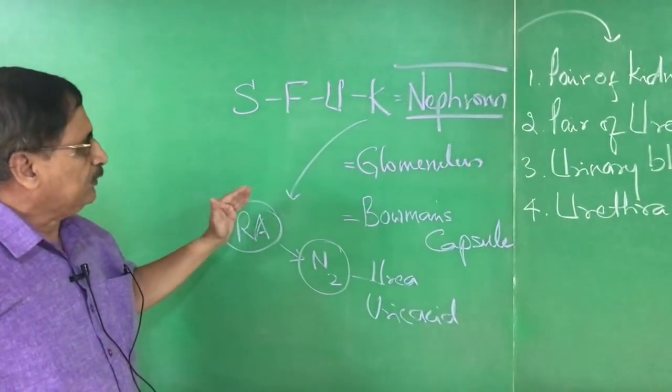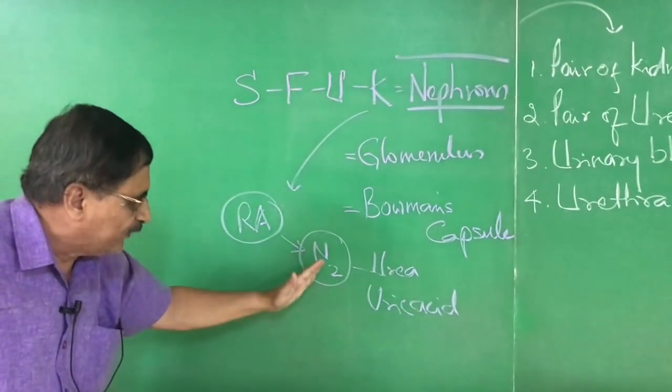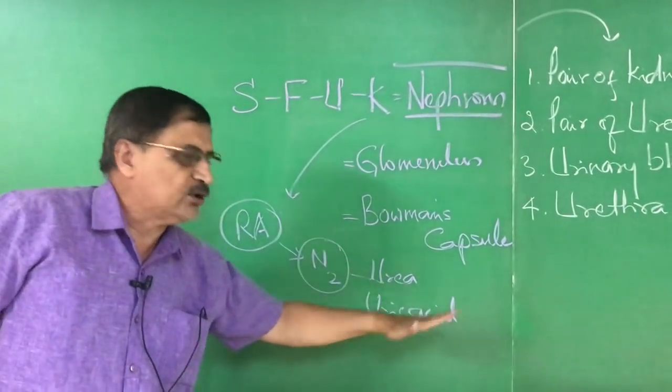The renal artery brings oxygenated blood to the kidneys along with nitrogenous waste, urea and uric acid.